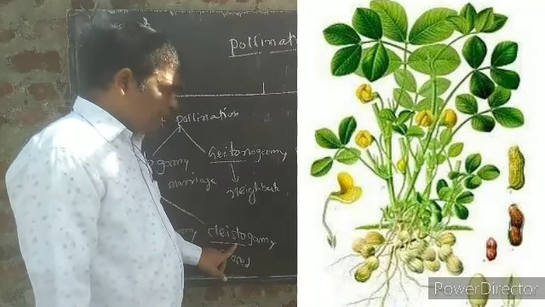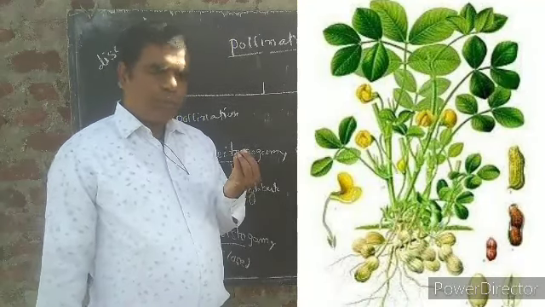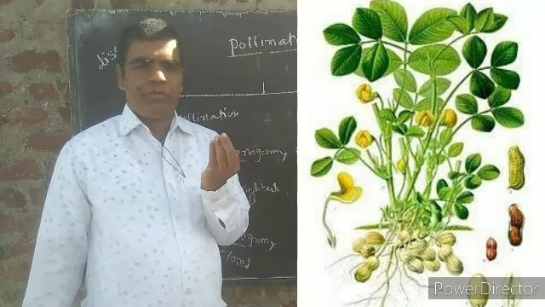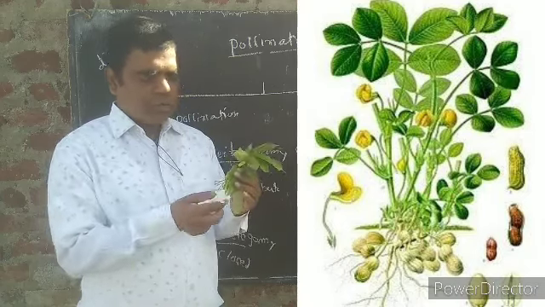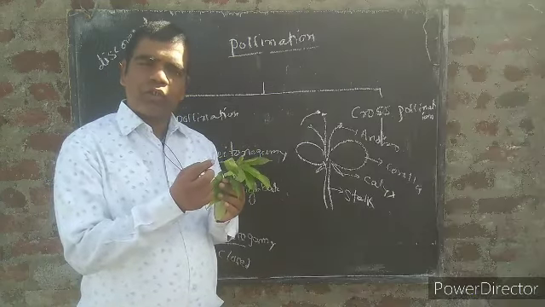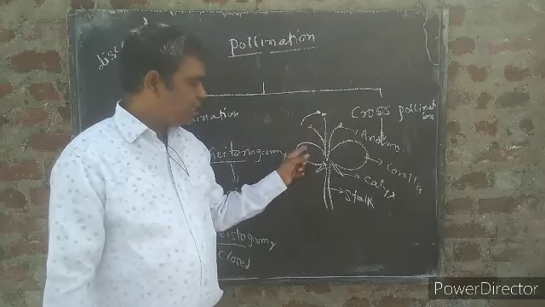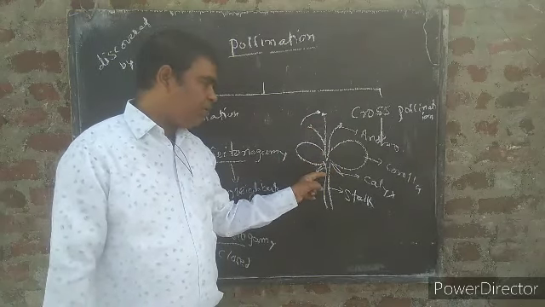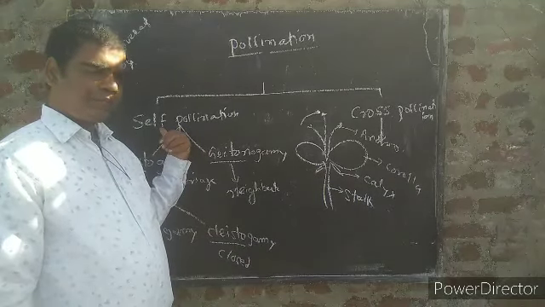In cleistogamy, the flowers are closed. They are not open, they are not exposed. When the flowers are closed, the pollination takes place in the same flower. So it comes under self-pollination.